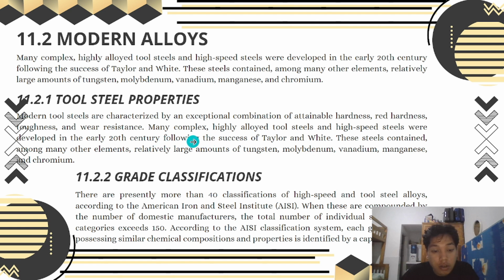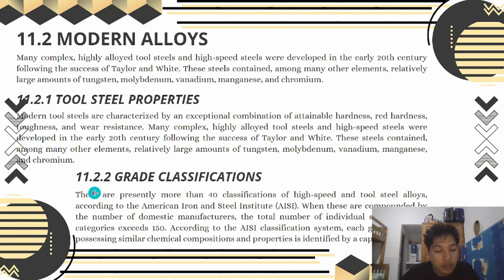Many complex, highly alloyed tool steels and high-speed steels were developed in the early 20th century following the success of Taylor and White. This steel contained, among many other elements, relatively large amounts of tungsten, molybdenum, vanadium, manganese, and chromium.